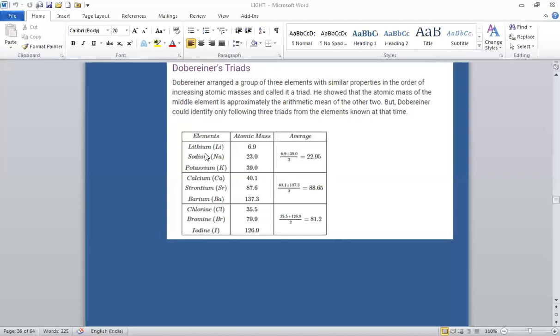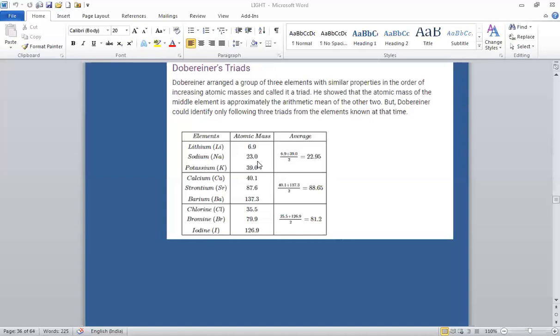The elements lithium, sodium, and potassium are all metals that react with water to form strong alkalis. Thus, he arranged these into a group to form a triad known as the alkali metal triad. The atomic mass of the middle element, that is sodium, is the arithmetic mean of the atomic weights of lithium and potassium as shown below. Lithium atomic mass 6.9, potassium atomic mass 39. Adding these two and finding the mean gives 22.95, nearly equal to that of sodium.